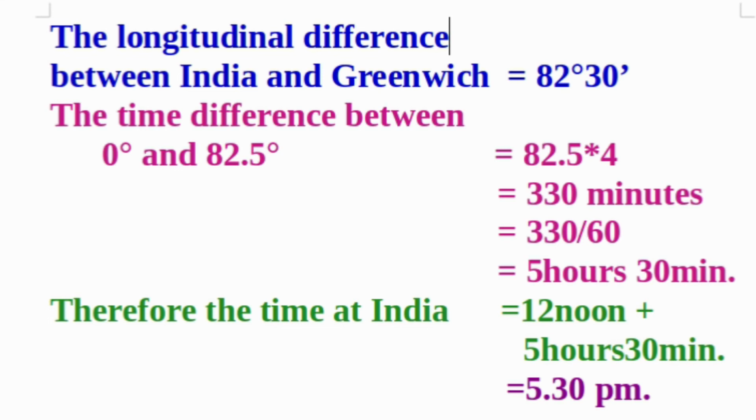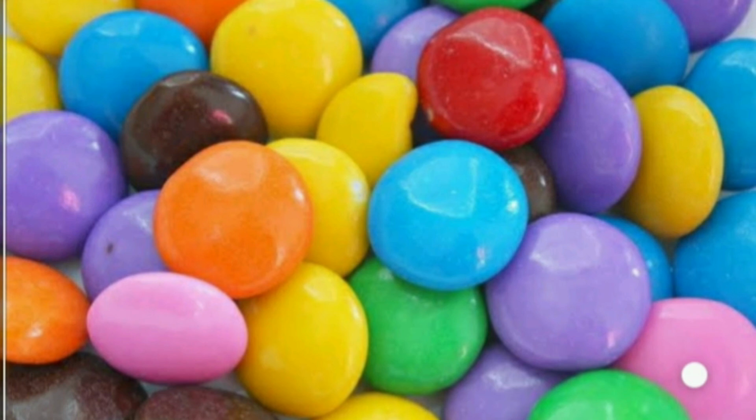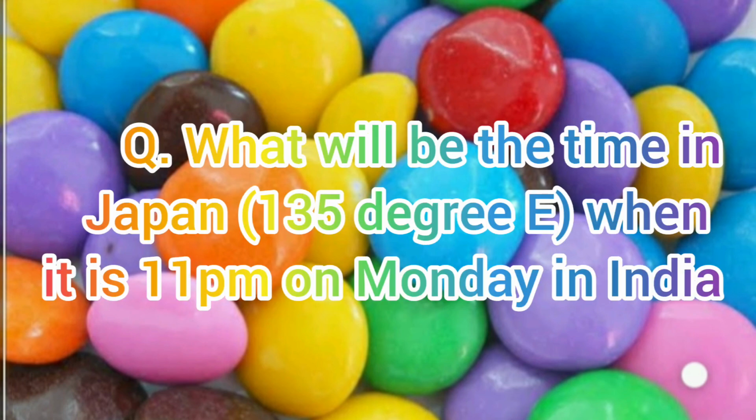That is equal to 330 minutes. To convert it into hours, we divide 330 by 60. We get 5 hours 30 minutes. Therefore, the time at India is equal to 12 noon plus 5 hours 30 minutes. That is equal to 5:30 p.m.